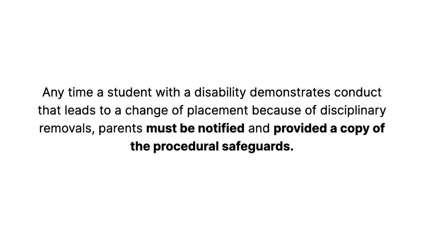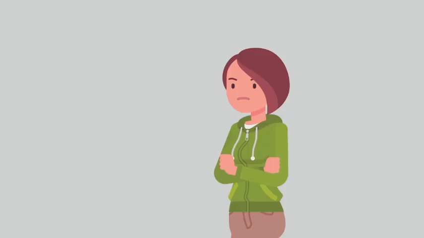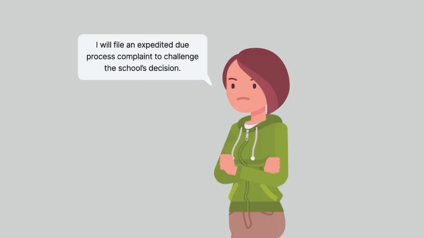Anytime a student with a disability demonstrates conduct that leads to a change of placement because of disciplinary removals, parents must be notified and provided a copy of the procedural safeguards. If parents do not agree with the disciplinary change of placement or the manifestation determination, they have the right to file an expedited due process complaint to challenge the school's decision.